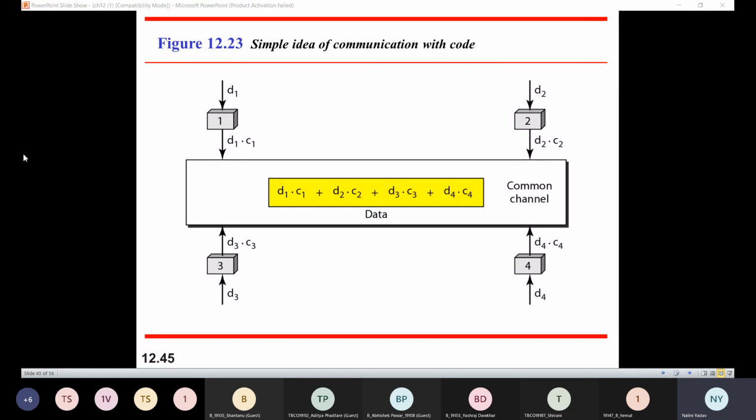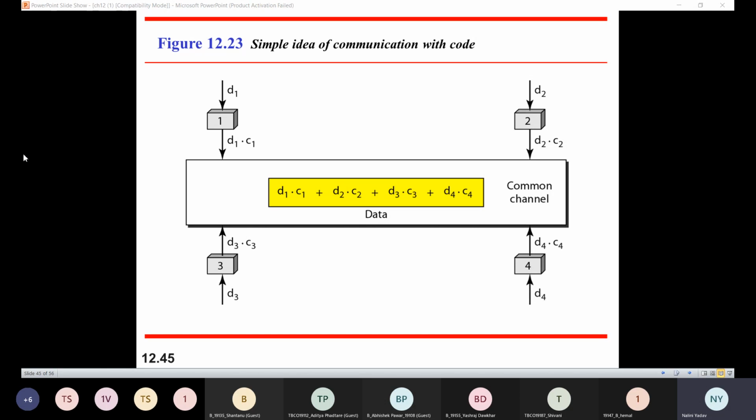If multiple stations send data to the channel simultaneously, their data frames are separated by a unique code sequence. Let's have a simple example: say your data is multiplied with some code sequence, and then it has some different output itself. So that particular code is transmitted as the data over a shared channel, right?